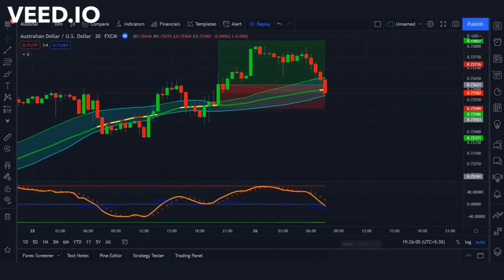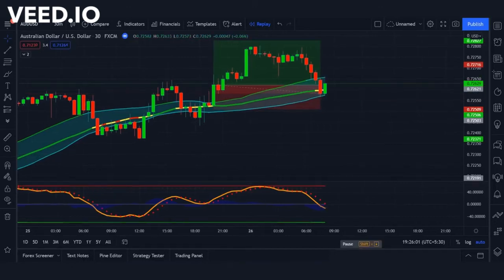So you can see here the indicator at the bottom has come down to the zero level, so we will book our small loss here, and this is our first loss.